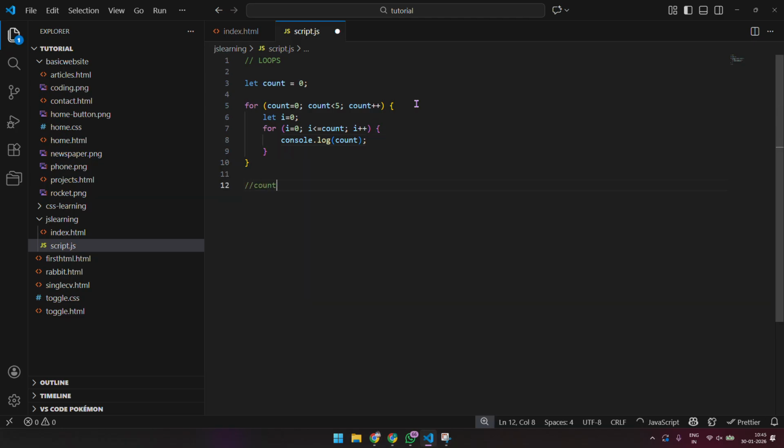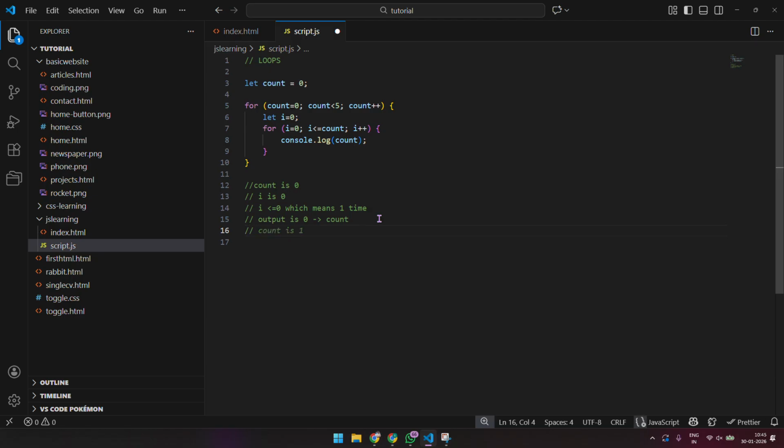We are saying count is 0 and then we are saying i is 0, then we are saying i less than equal to 0, which means one time, because 0 is less than equal to 0. Output is 0, which is basically our count.